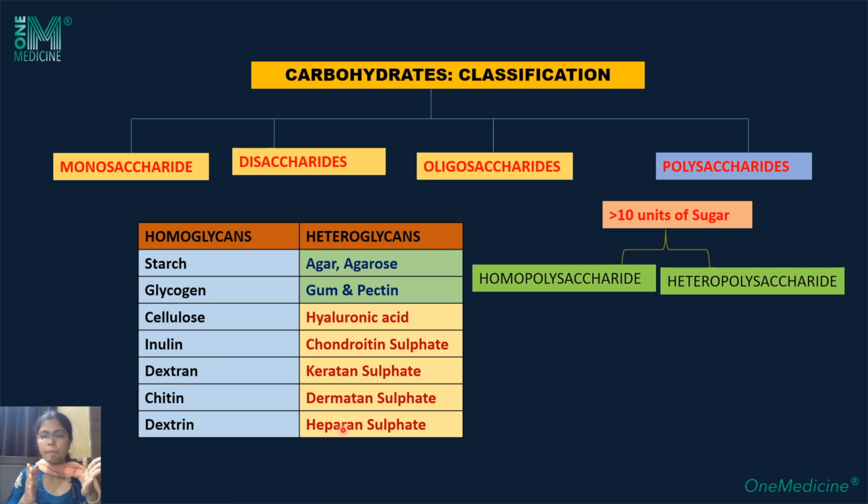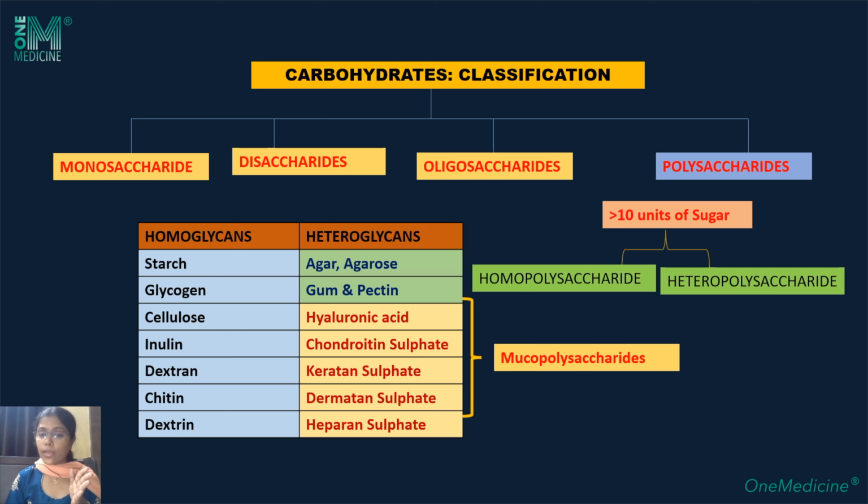All of them are coded in another color. If you look at this table, the last 5 are coded in another color because they are also known as mucopolysaccharides. They are called mucopolysaccharides because they were first isolated from mucin, and that's why they are termed mucopolysaccharides. So we have an idea of the classification.